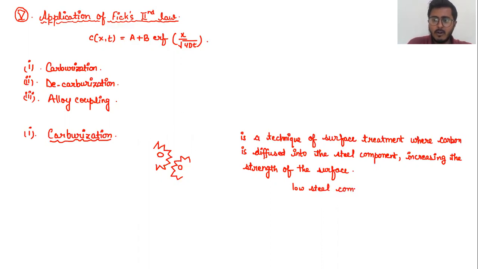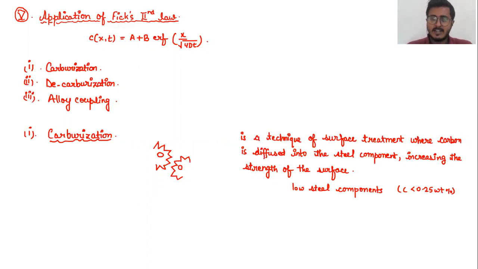What are low carbon steel components? Those steel components which contain a small amount of carbon, for example, carbon less than 0.25%. Such components are known as low carbon steel components, and carburization plays an important role in them.